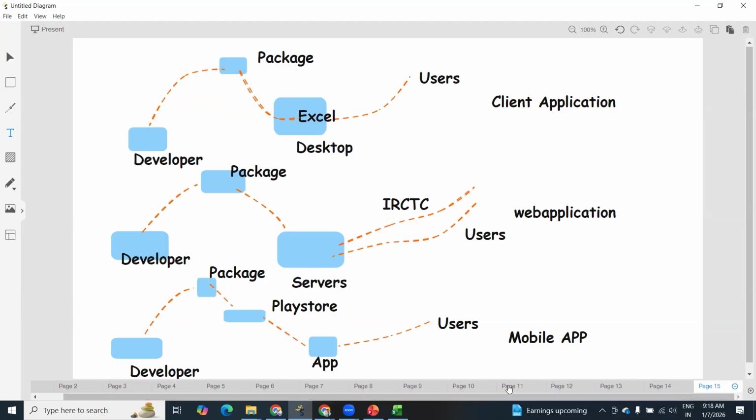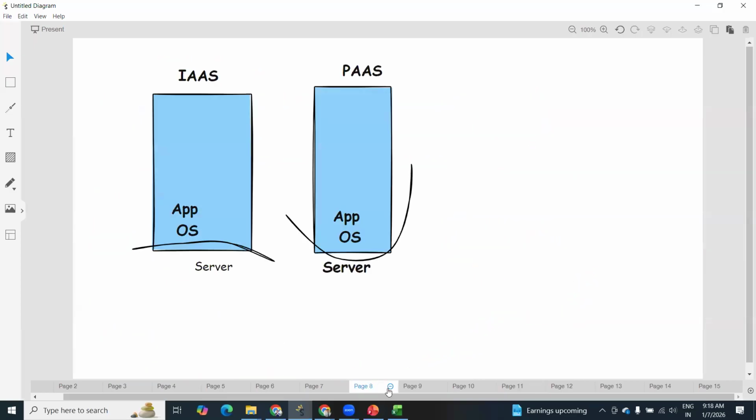If you observe current scenarios, let me close a few windows. Just give me 1 minute.